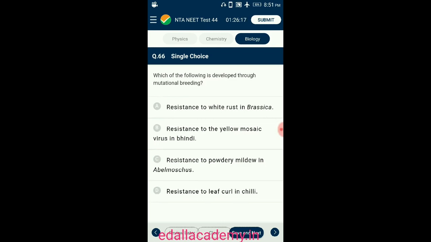Question number 66. Which of the following is developed through mutational breeding? Resistance to the yellow mosaic virus in Bhindi was achieved by mutation breeding. Mutation breeding is a process where mutations are induced, usually through the use of chemicals or radiations, and using such plants as a source of breeding. Other transformations were achieved through hybridization and selection. So the answer for this question is option B. Resistance to yellow mosaic virus in Bhindi.